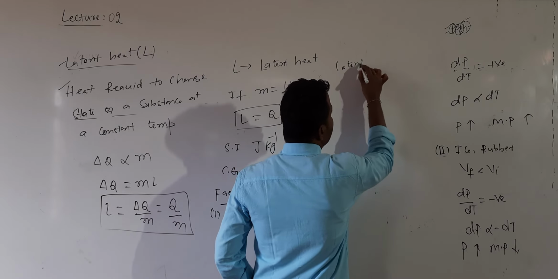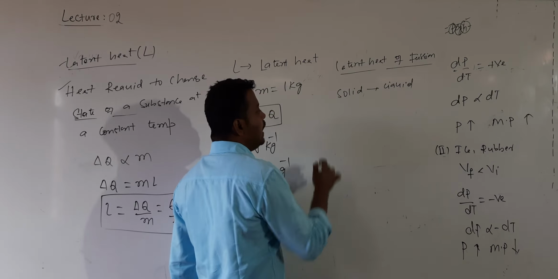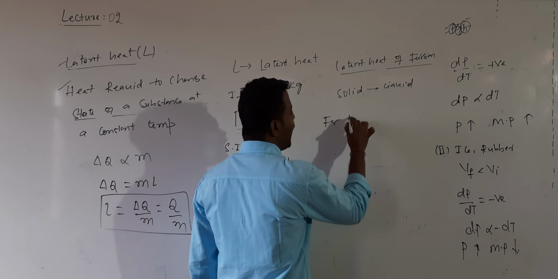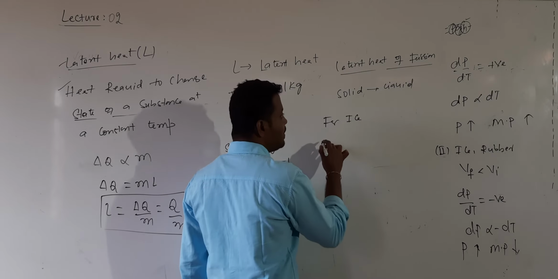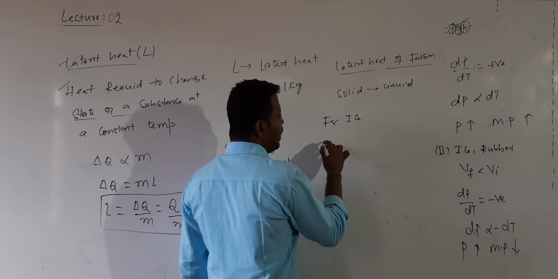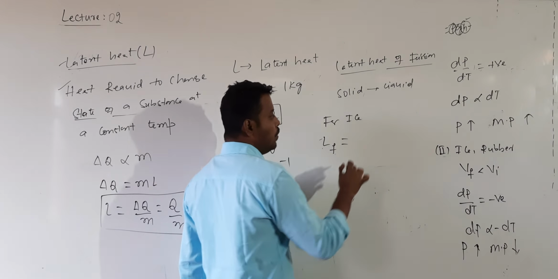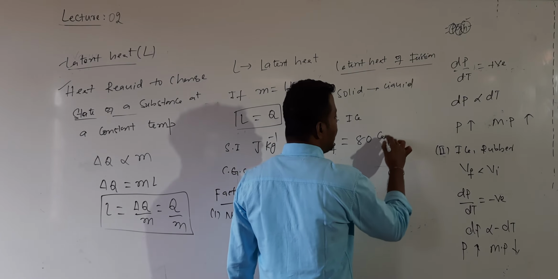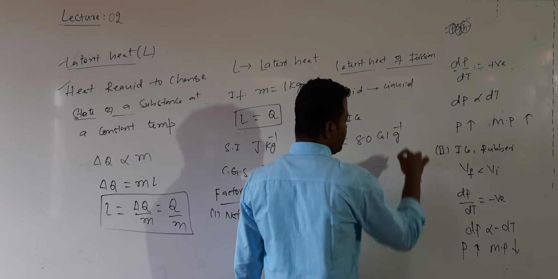For ice, I will represent the latent heat of fusion with LF. The value is 80 calorie per gram.